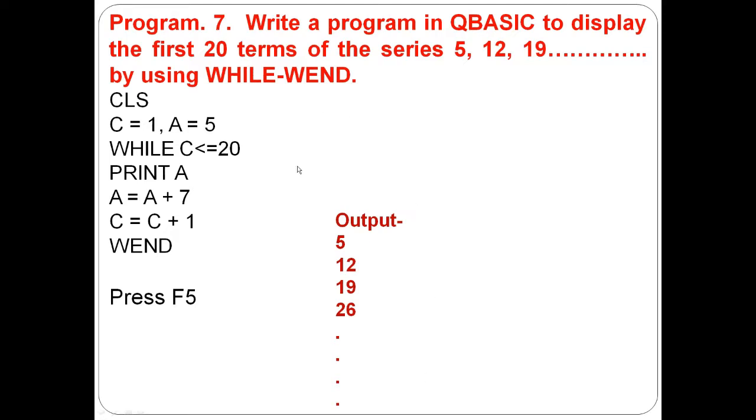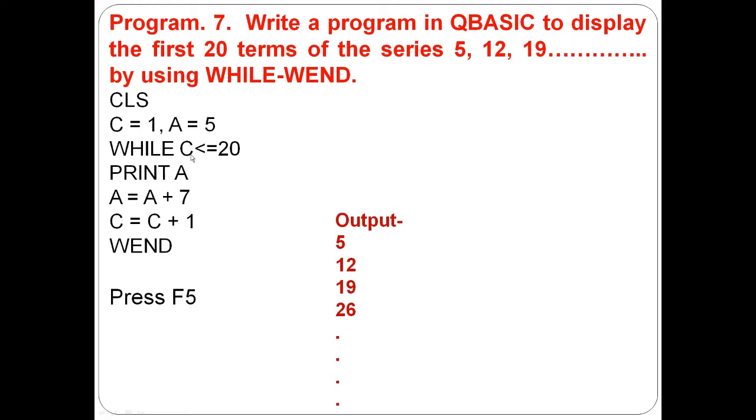Now next program: here we will use a while loop and we will write 20 terms, and the series is like this. CLS, C is equal to 1, because the C value will start at 1, and A is equal to 5, because it will start from 5.